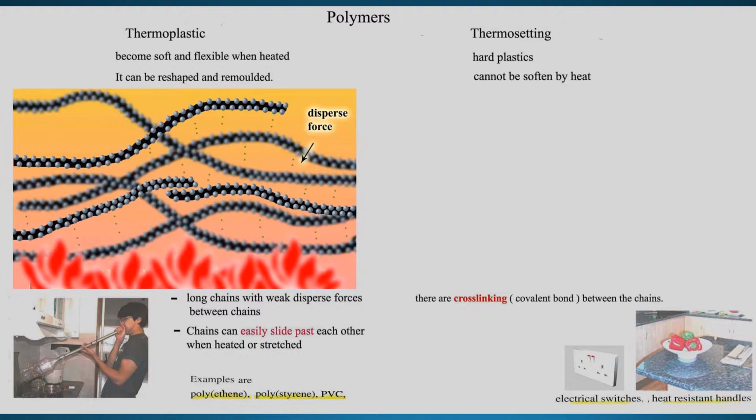So when you heat it up, that means vibration, and this dispersion force will break. Once the dispersion force breaks, the chains will slide past each other, and that's called melting, as follows.